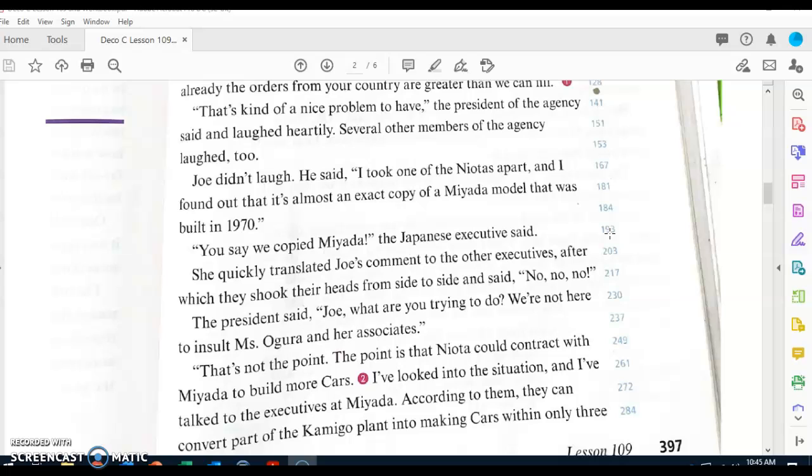Question number 2. Why had Joe compared the Nyota with the Miata? Joe compared the Nyota with the Miata because he wanted to find an additional manufacturer for the car.